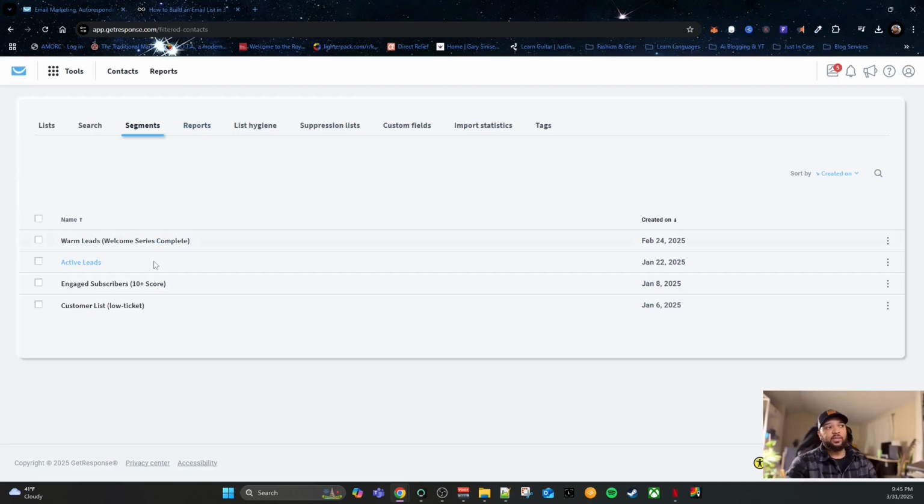And you can create different segments. I only have a few segments here, just basically trying to make sure that I only send emails to people that are active, that open emails. If they open an email, they are considered an active lead to me. If they don't open an email, it's just a matter of time until I delete them off my list. And then engaged customers, those are the ones that, if you have anything of value that's free, or you really want to build a relationship with those people because they are actively clicking on links, opening emails, and going to your web pages, they're very much interested. So you would definitely want to reach out to those people and make those your VIPs, I guess you would say. And you can go through here, create different tags and all that good stuff, and segment your list.